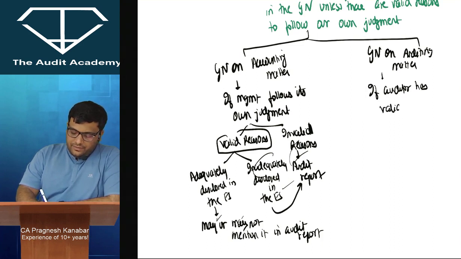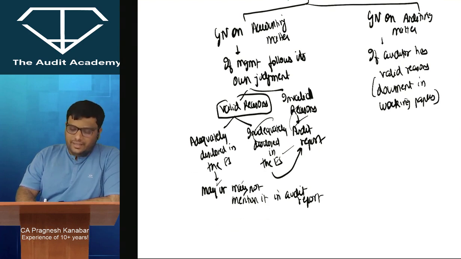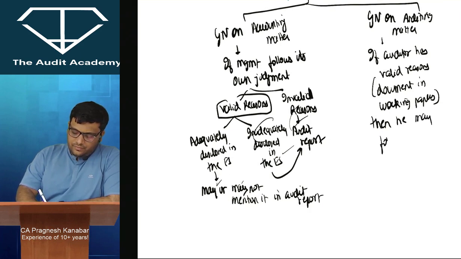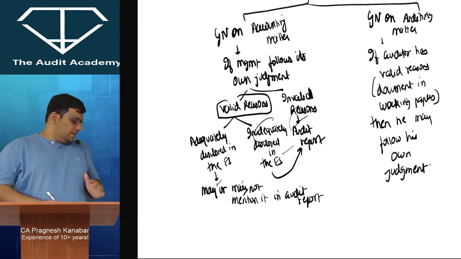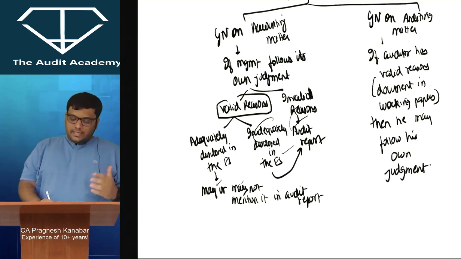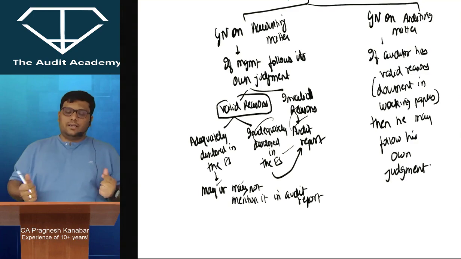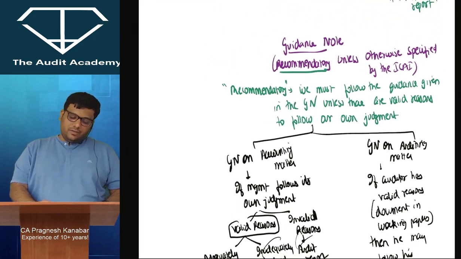If an auditor has valid reasons, you should document these reasons, not in the audit report, but at least in the working papers. If the auditor has valid reasons, then he may follow his own judgment. Am I clear with this? Yes or no, sir? Yes, sir. Alright. So that is what they are trying to say over here.